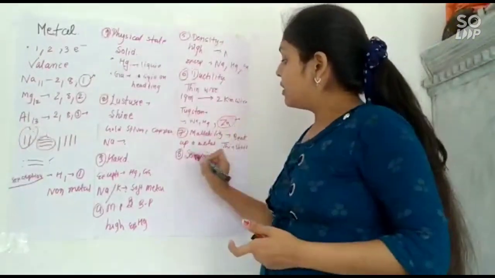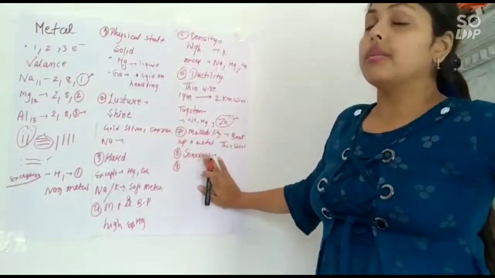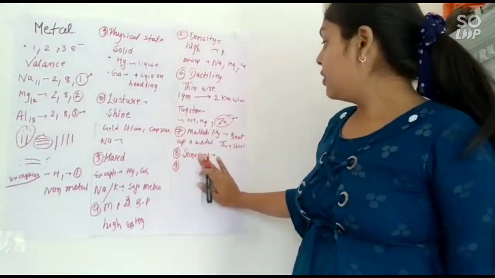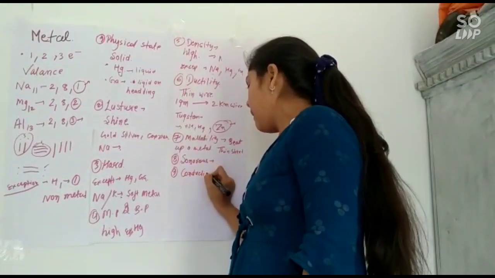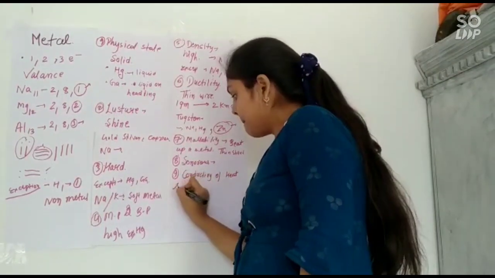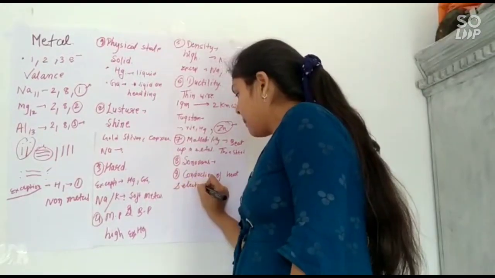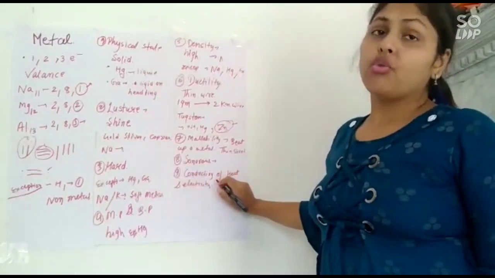Coming forward, we will talk about the property of conductivity of heat and electricity. Metals are very good conductors of heat and electricity. Why?